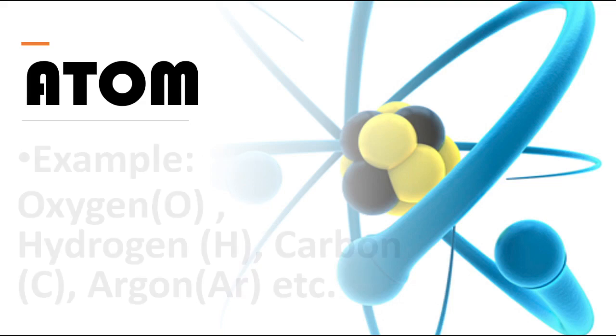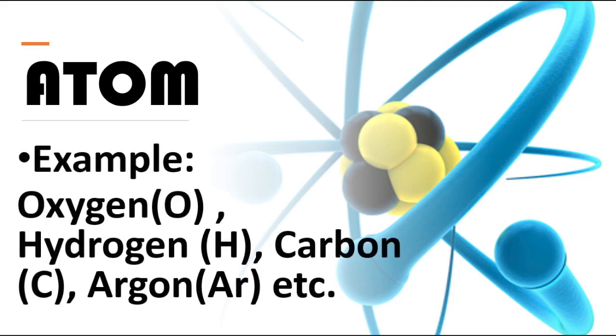The examples of atom are oxygen, which has a symbol of capital O, hydrogen, which has a symbol of capital H, carbon, which has a symbol of capital C, argon, which has a symbol of capital A, small r, and a lot more.